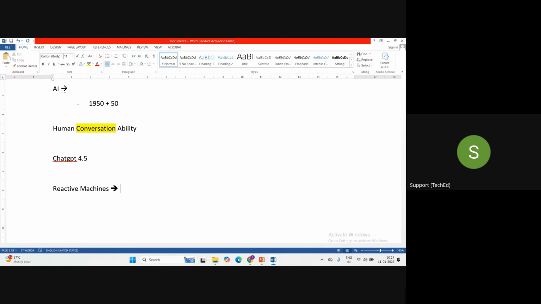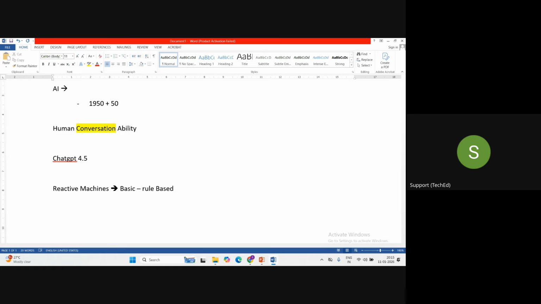As the name suggests, what is the meaning of reactive machine? A reactive machine is basically a type of AI system which will be doing a very basic level of task, a very simple task, and it is completely rule based.